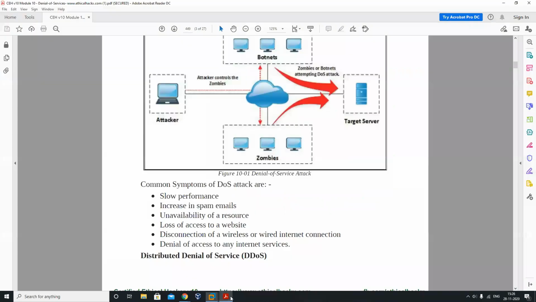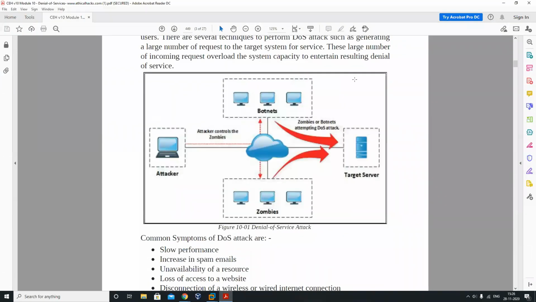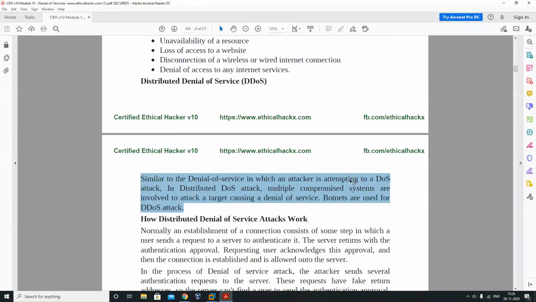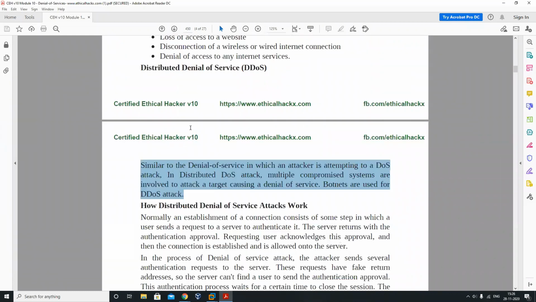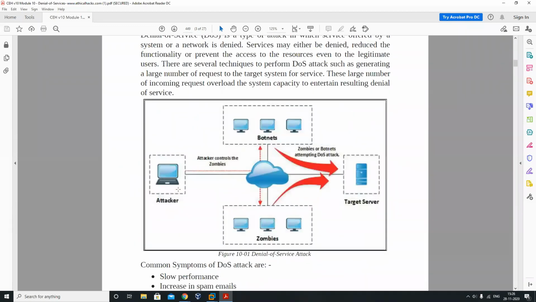So according to the attack, we're going to create a DoS attack over here, but the major part will be how the attack will work. A DDoS attack is similar to a DoS attack, but a DoS attack can be performed by a single server, and a DDoS attack can be performed with multiple servers. A single server can also be used to perform a DoS attack, but if you are using a bunch of armies, that will count as a DDoS attack. So this will be the master, and these will be the slaves.